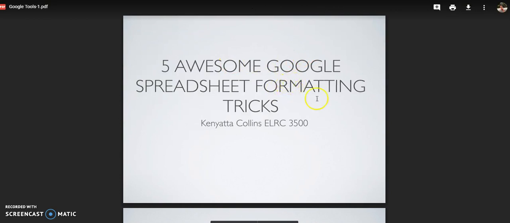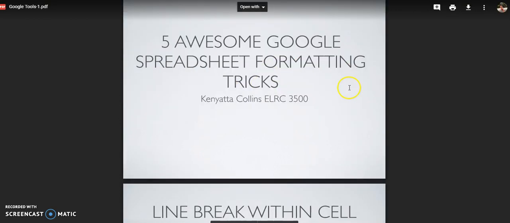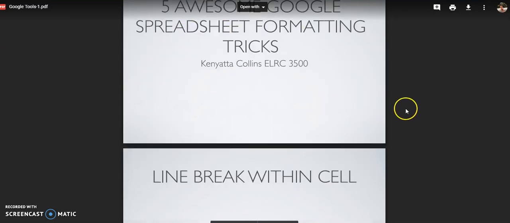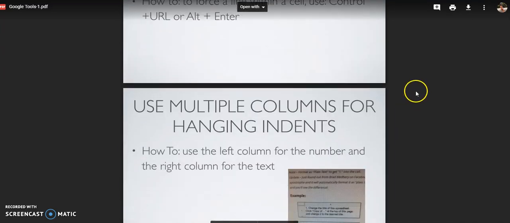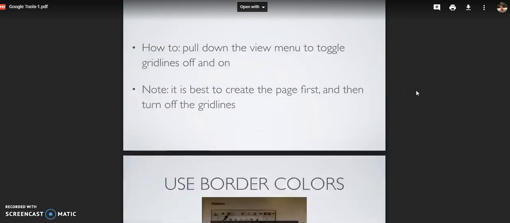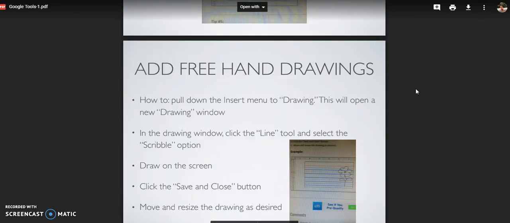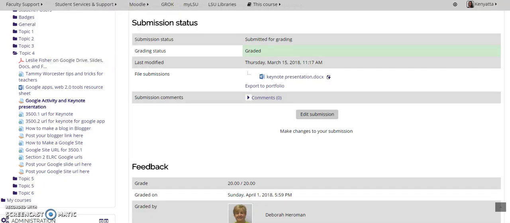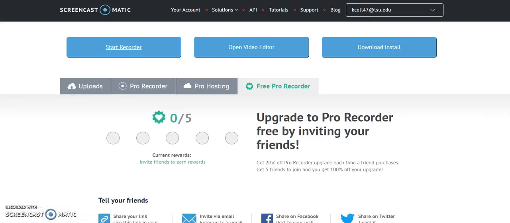Okay, awesome. So for the keynote, I used 5 awesome Google spreadsheet formatting tricks as my presentation, and it basically just listed out the steps of what you need to do in order to accomplish this objective. Okay, now moving back to my portfolio.